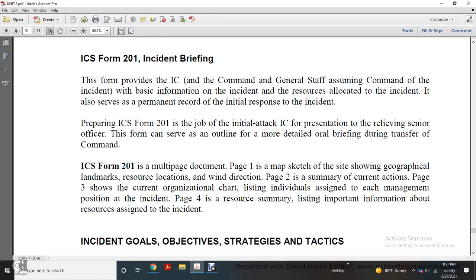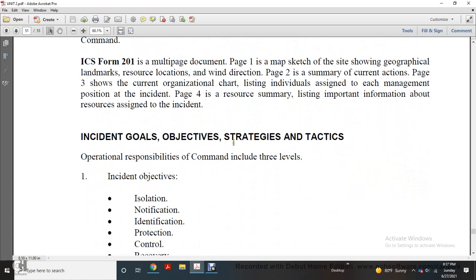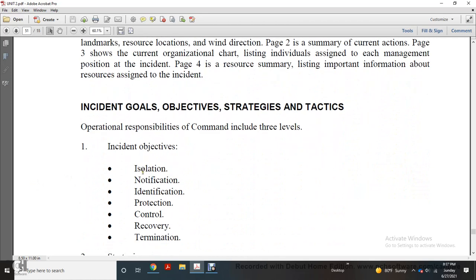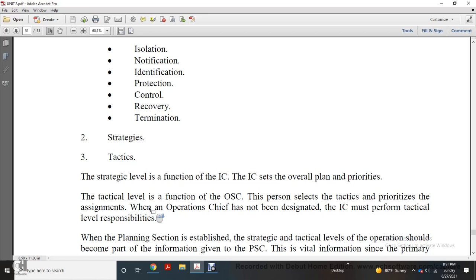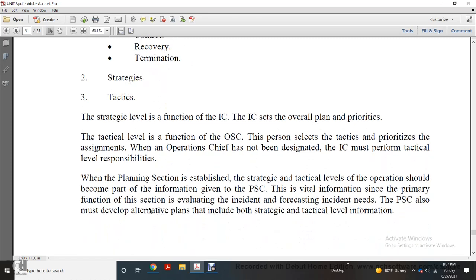Page 4 is a resource summary listing important information about the resources assigned to the incident. Incident goals, objectives, strategy, tactics, and operational responsibility. Command includes three levels of incident objectives: isolation, notification, identification, protection, control, recovery, and termination; and strategy and tactics. The strategic level is the function of incident command, which sets the overall plan and priorities. The tactical level is the function of the operations section chief, the person who selects the tactical priorities of the assignments.